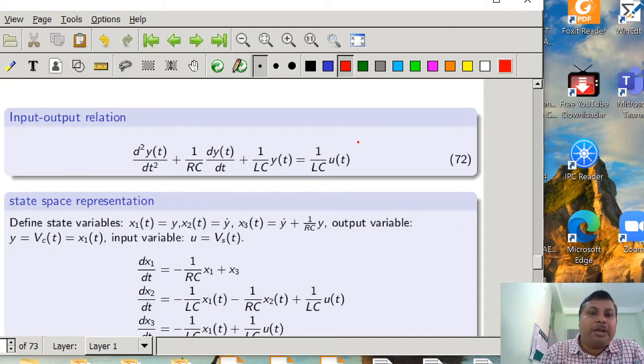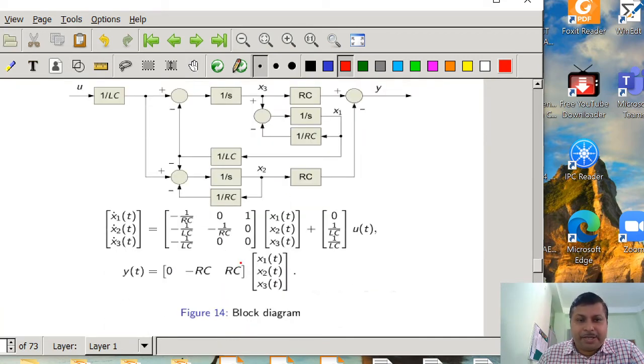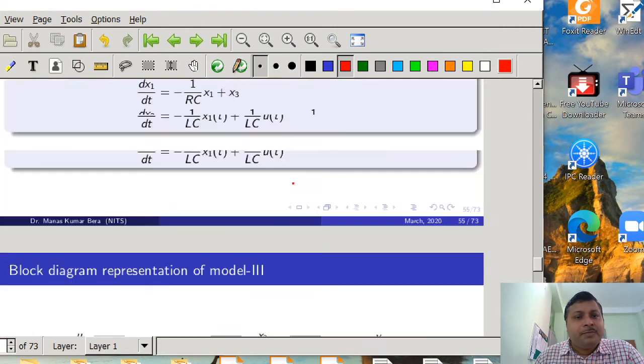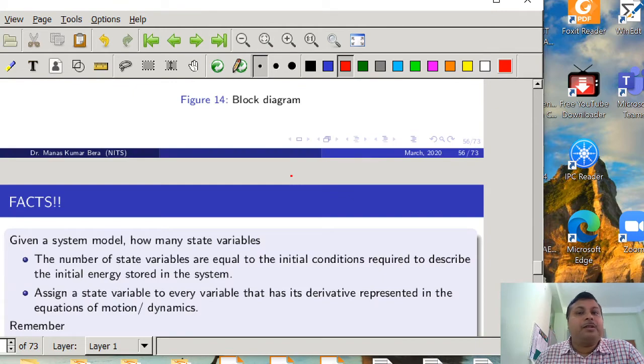Another thing I want to mention is that last lecture, while writing the characteristic equation, I made a minor mistake. The characteristic equation for this system will be s square plus 1 by RC into s, this s term I had missed, plus 1 by LC is equal to 0. If you derive the characteristic equation from the given state space representation, you will find that in all four models the characteristic equation will be the same. That thing we will discuss when the occasion comes.